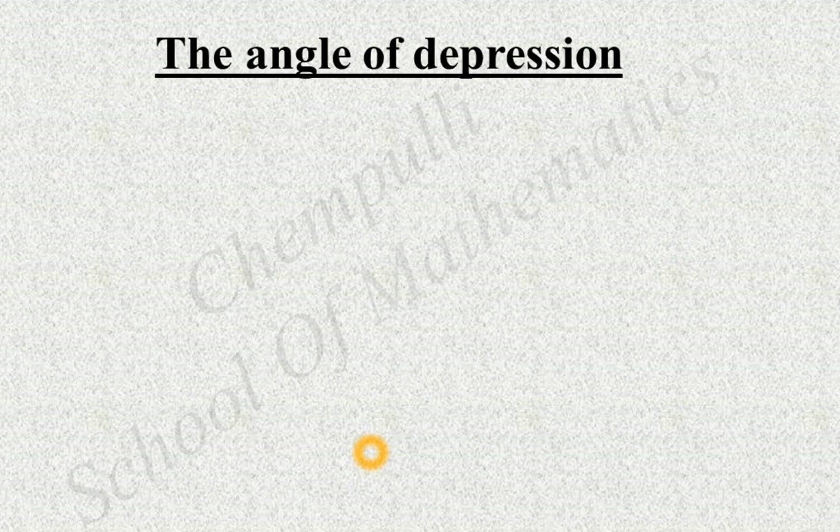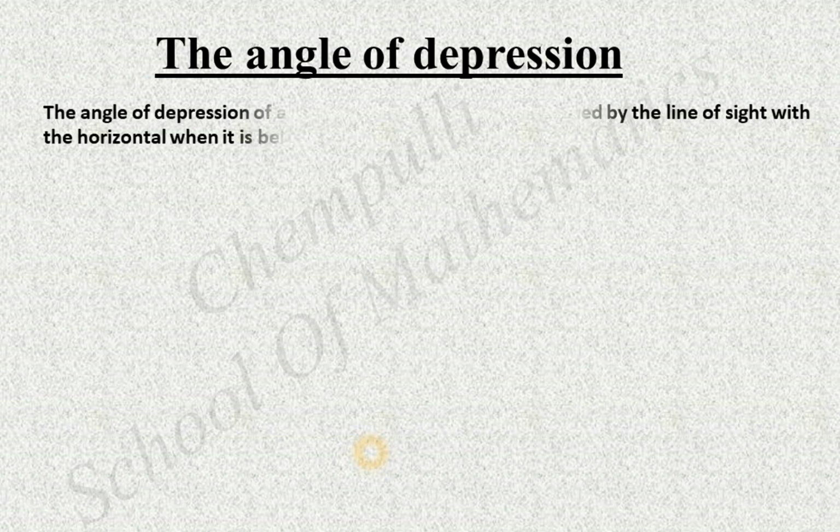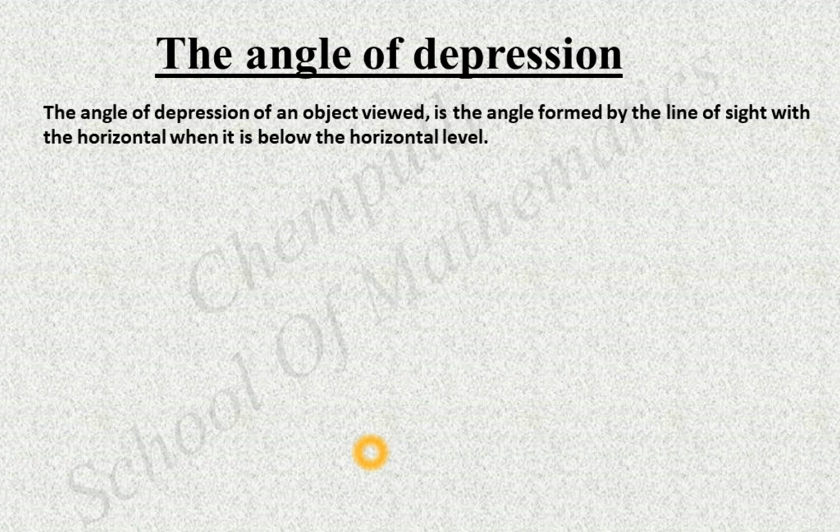Today's topic, the angle of depression. The angle of depression of an object viewed is the angle formed by the line of sight with the horizontal when it is below the horizontal level. That is, the angle of depression is the angle between the line of sight and the horizontal. Then one more condition is that the line of sight is below the horizontal. When the line of sight is below the horizontal, that angle is called the angle of depression.